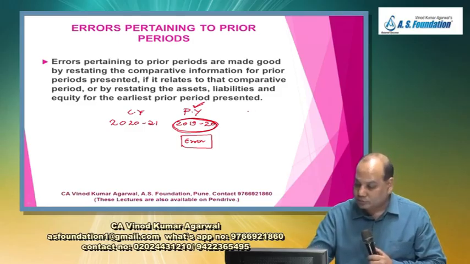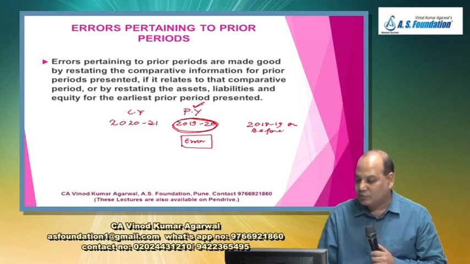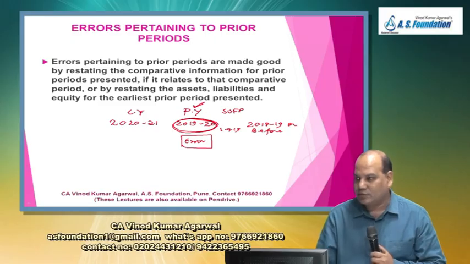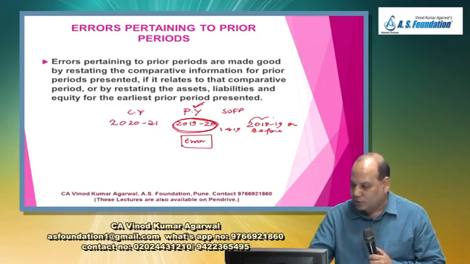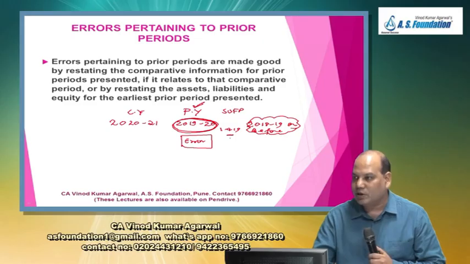But suppose the error was committed in 2018-19 or before, then in that case I have to prepare one more SOFP, which will be at 1/4/2019, and give the effect of all these prior period errors by adjusting the opening balance on 1/4/19.